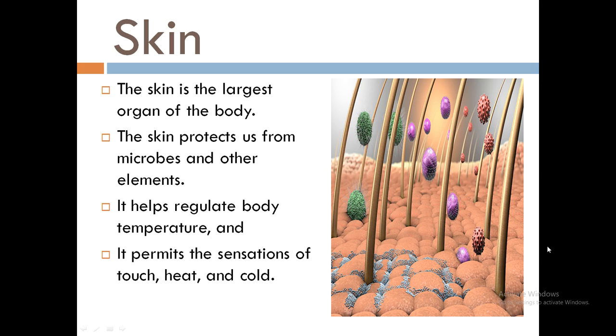Our skin cells lie compact to each other. They lie very close to each other so that there is no gap in between the cells of our skin. And this compactness helps protect us against microorganisms and other elements.